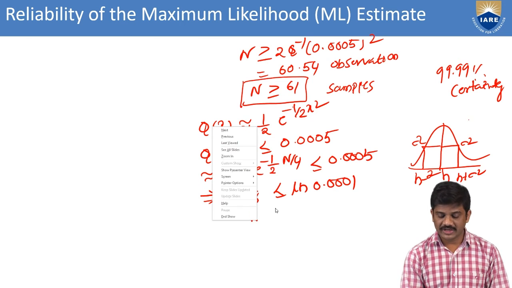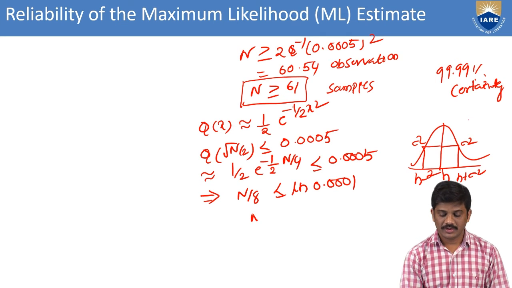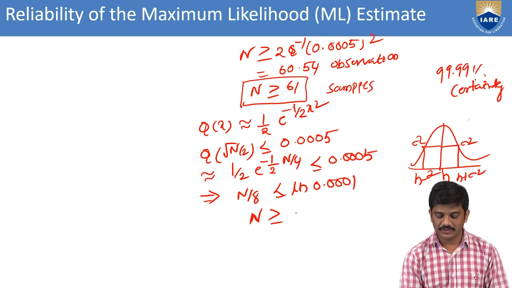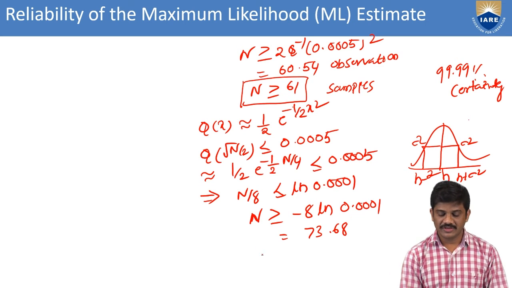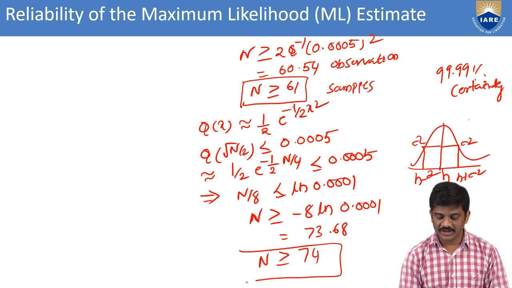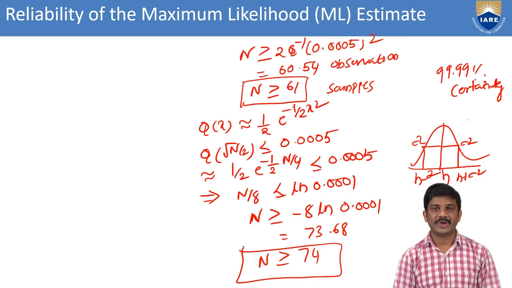Then we can write n greater than or equal to minus 8 natural logarithm of 0.001, which is 73.68. So n is approximately greater than or equal to 74 samples. This is for the Q function parameter.